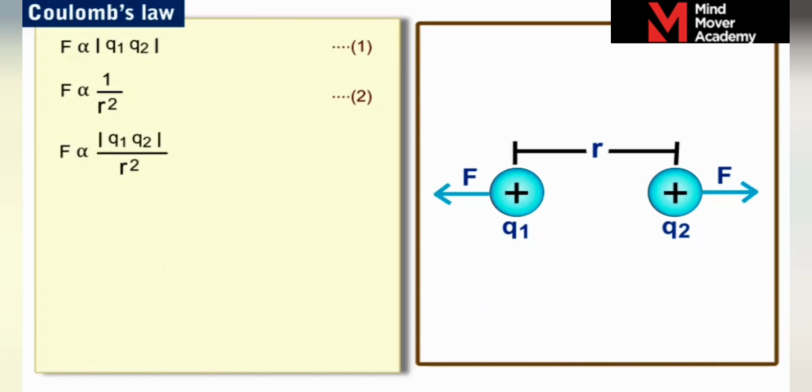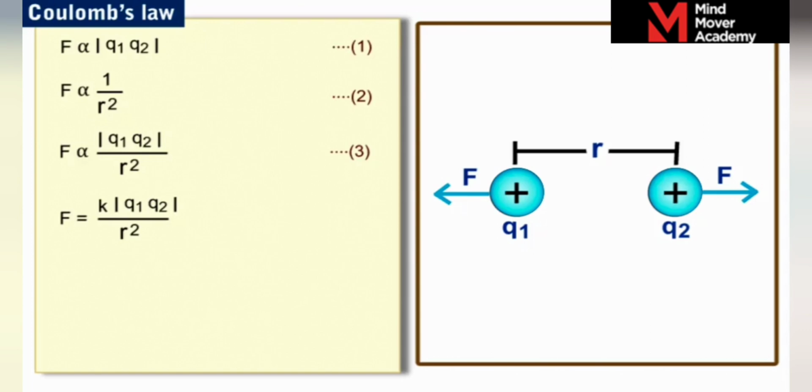Hence, the electrostatic force F between the charges Q1 and Q2, separated by a distance r, is proportional to Q1 Q2 upon r squared. Let us label it as equation 3. A constant of proportionality k is used to get the equation F equal to k Q1 Q2 upon r squared.